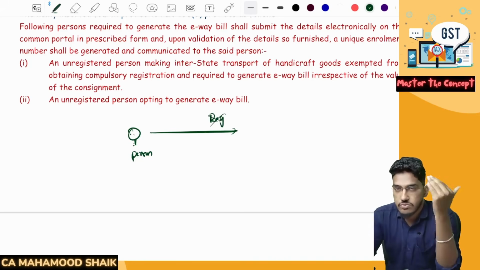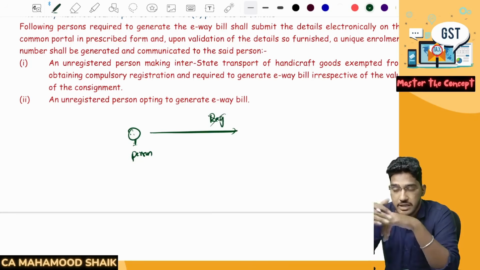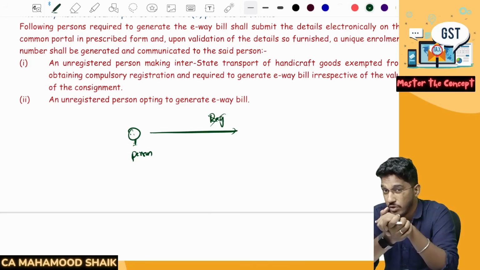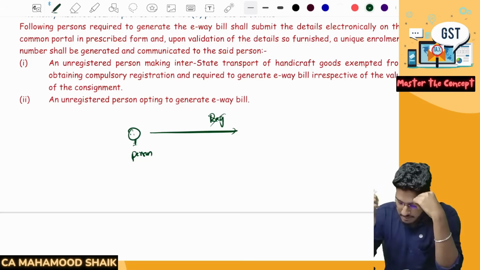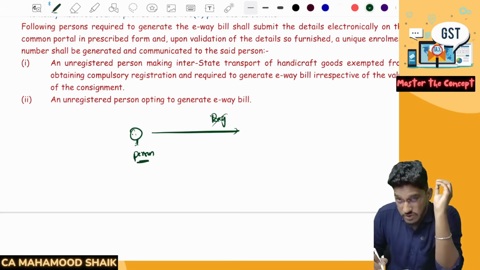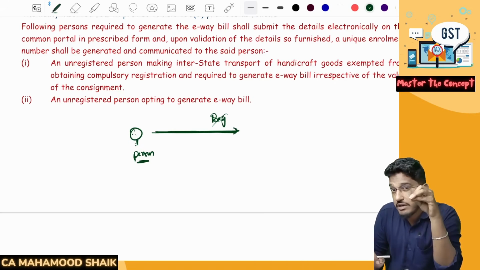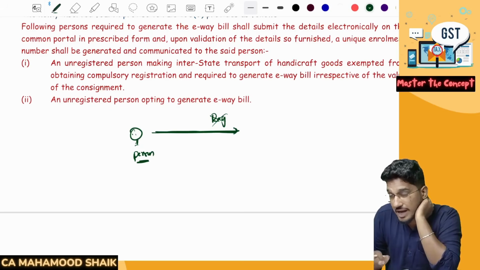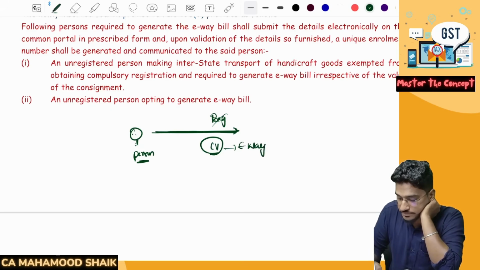Yes or no? We have seen in the registration chapter, if you are a person making interstate supply of notified handicraft products or notified handmade goods, till the time you exceed the turnover of 20 lakh rupees, you are not required to undergo compulsory registration. But they have told that if you are a person who is not registered or who has been exempted from registration, and you are making interstate movement of notified handicraft or handmade goods, irrespective of the consignment value, you have to compulsorily generate an e-way bill.